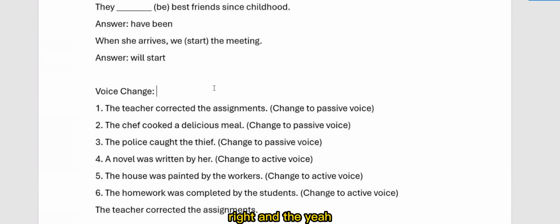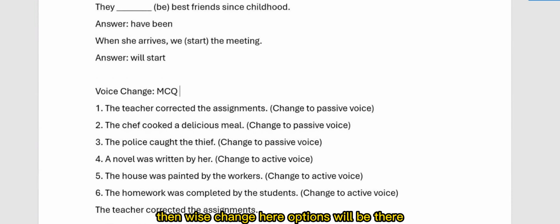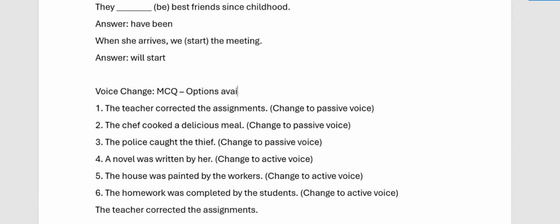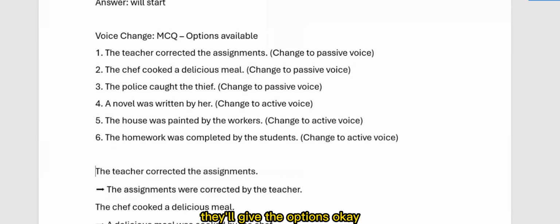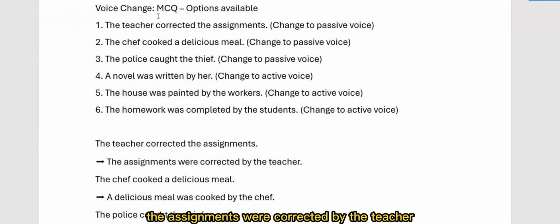Right. And then voice change. Here options will be there. This is MCQ, options available. No need to type the entire answer. They'll give the question, 'The teacher corrected the assignments.' You have to change it to passive voice. They'll give the options. Among the options, you need to go for 'The assignments were corrected by the teacher.' Right, certain questions related to voice change.